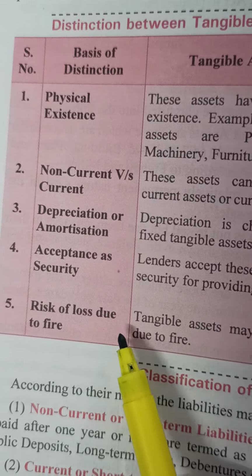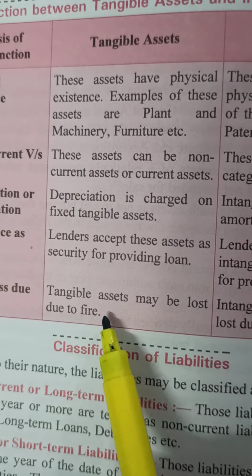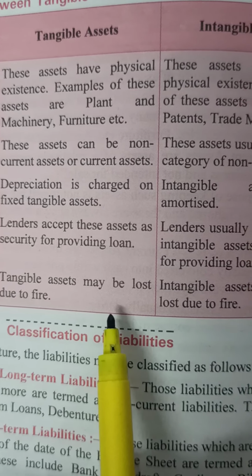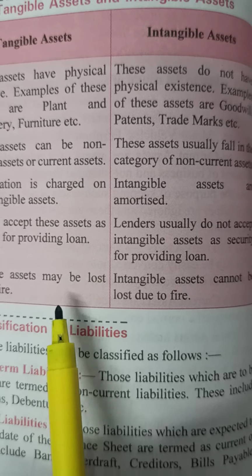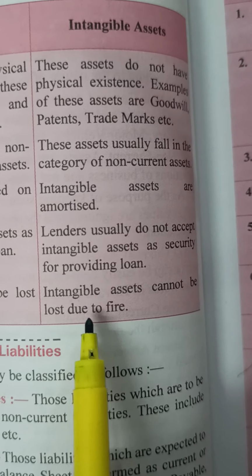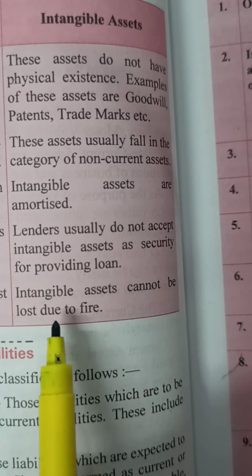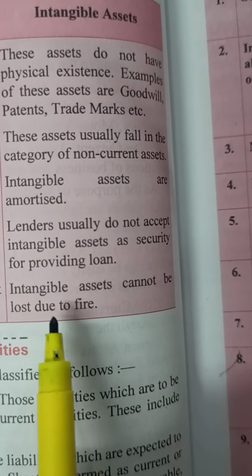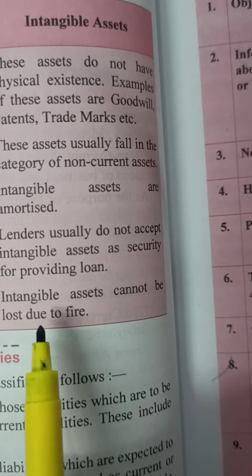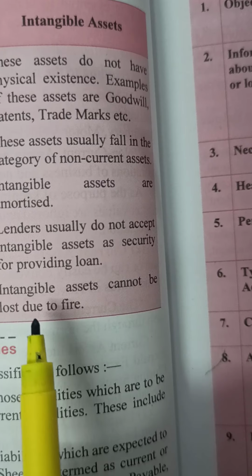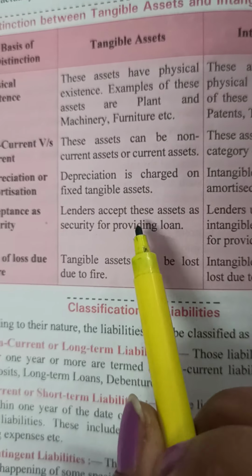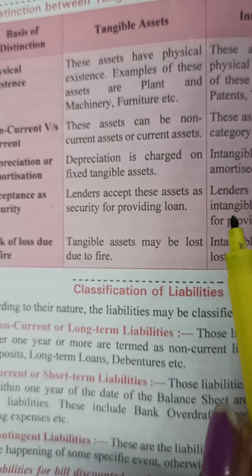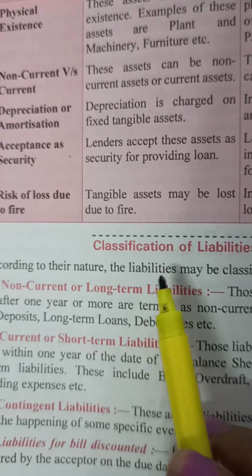Risk of loss due to fire: tangible assets may be lost due to fire, pilferage or theft, but intangible assets cannot be stolen, cannot be destroyed, cannot be lost because of theft, fire or any other forgery. So these are tangible and intangible assets. Similarly, now we have liabilities.